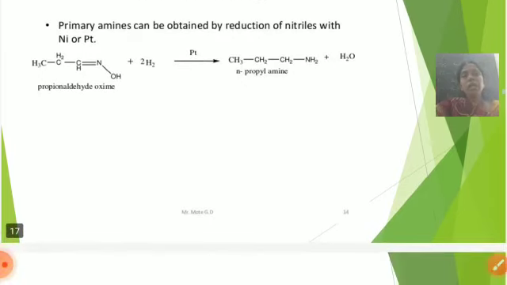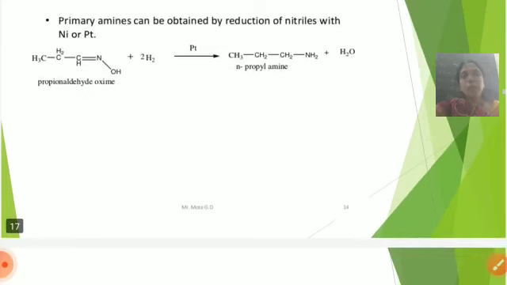So here propionaldehyde oxime, CH3CH2CH double bond NOH, plus 2H2 in the presence of platinum, forms N-propylamine. The formula is CH3CH2CH2NH2 plus H2O.